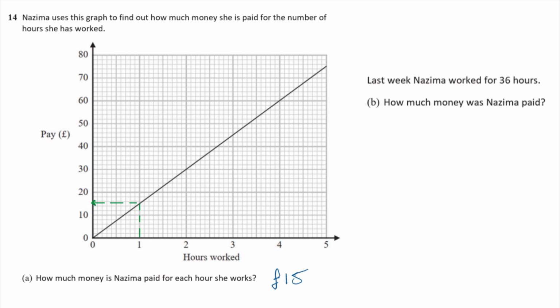Okay. Last week, Nazima worked for 36 hours. How much money was Nazima paid? Okay, so this graph isn't going to do us very much good, is it? Because it runs out at 5. So no good at all. So let's reach for the calculator instead. So if I've got £15 per hour for 36 hours, then let me just write that down, because if you type something into the calculator, you should really write it down, shouldn't you? So wages equals £15 times 36 hours, and that comes out to be £540.